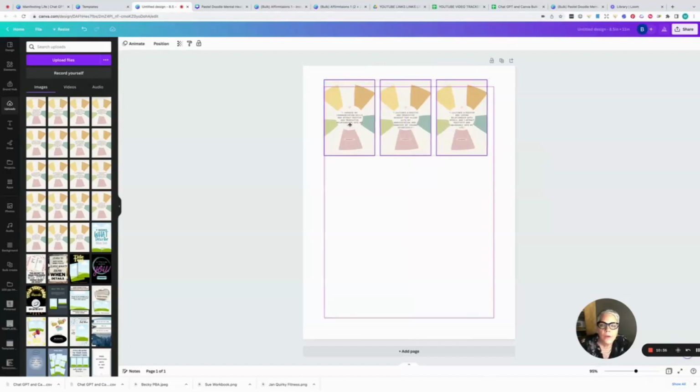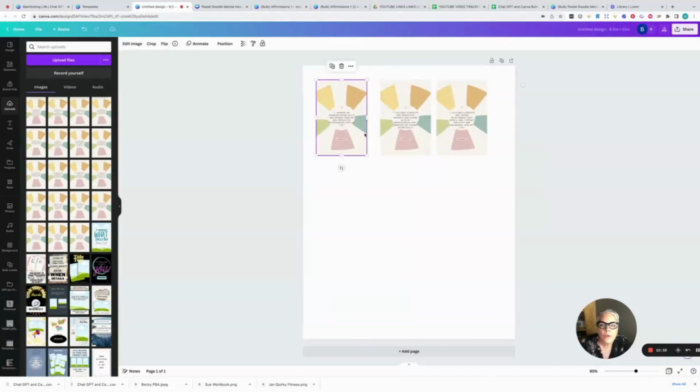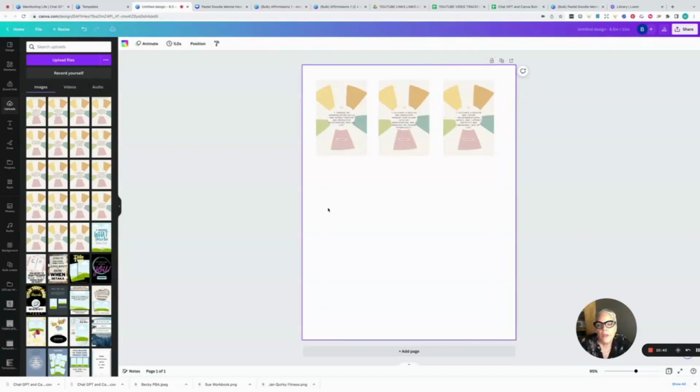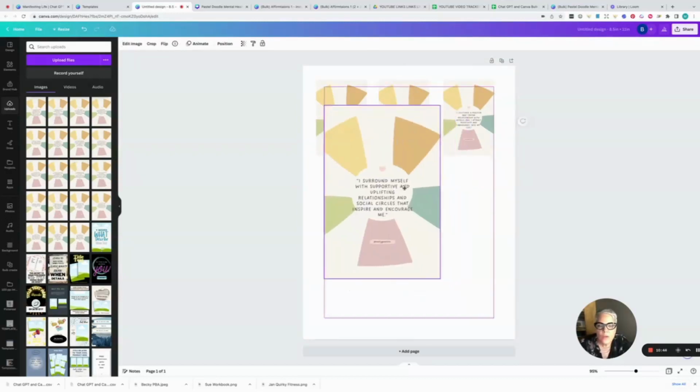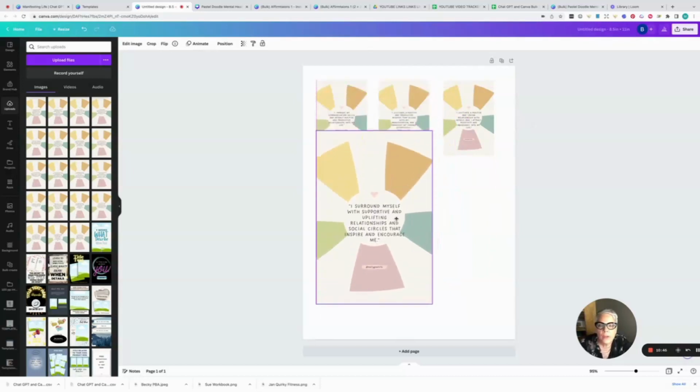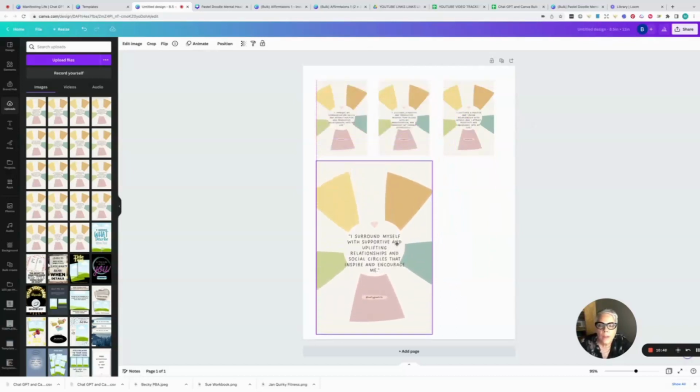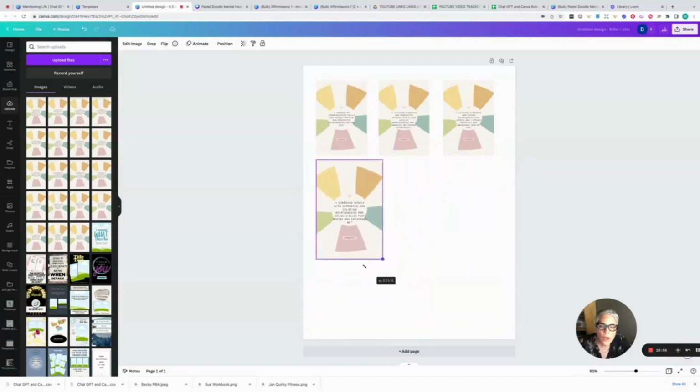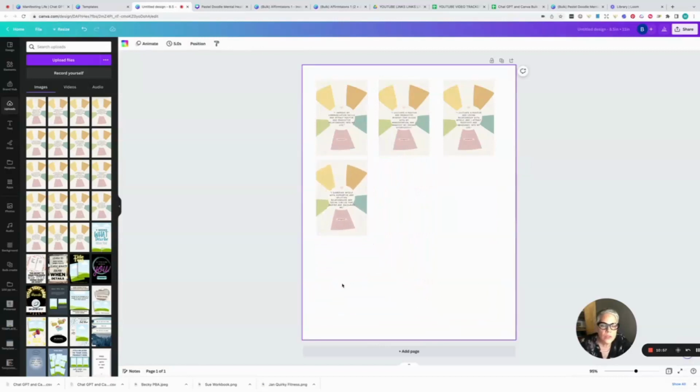I can move them here. Whoops. I can move them a little bit further apart. Right? So there you go. And you could just continue on this way. I even do it when I am putting the row beneath. I'll line it up on the side. See how it's lined up on the left? And I will drag this corner up until it's aligned on the right. And it just goes so much quicker and easier.